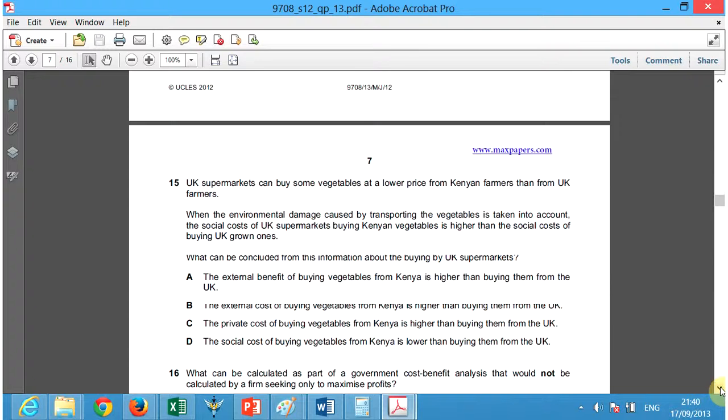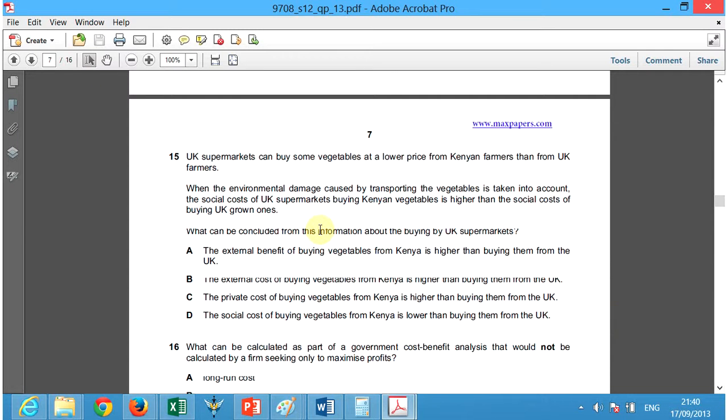15. UK supermarkets can buy some vegetables at a lower price from Kenyan farmers than UK farmers. When the environmental damage caused by transporting vegetables is taken into account, the social cost of UK supermarkets buying Kenyan vegetables is higher than the social cost of buying UK grown ones. Okay, so they must choose between social costs in this example here.